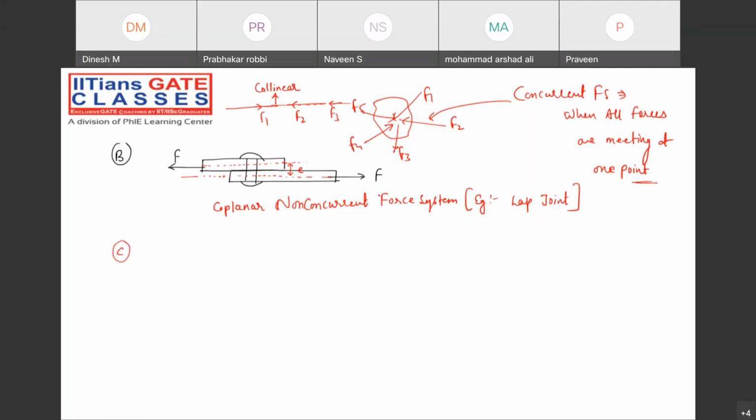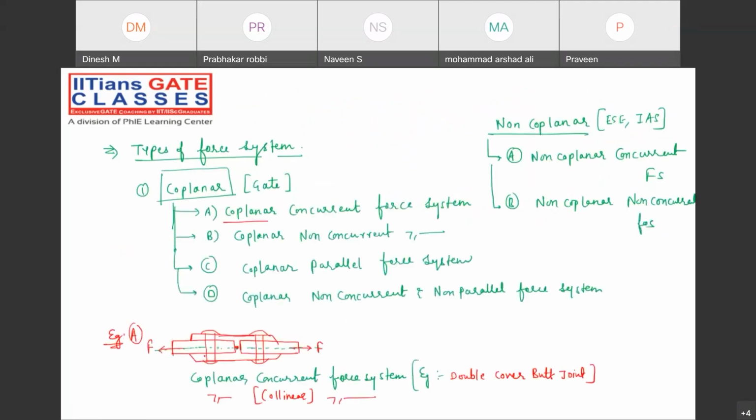Tell me, guys. What are you asking, sir? So the last example was collinear. Yes, collinear, right? See, in the last example, not only along the same line, but meeting at the same point. So it is both concurrent as well as collinear. Yes or no? What's your name? Let me just check. Is it clear? Prabhakar. Praveen, you asked the doubt, whether it's clear or not. Clear, right?